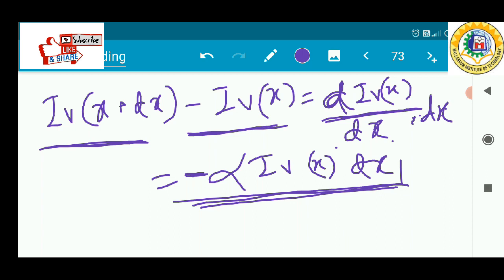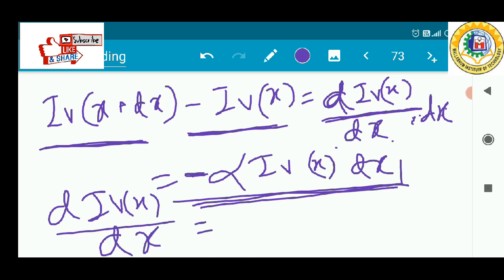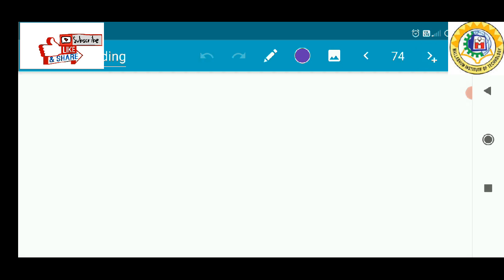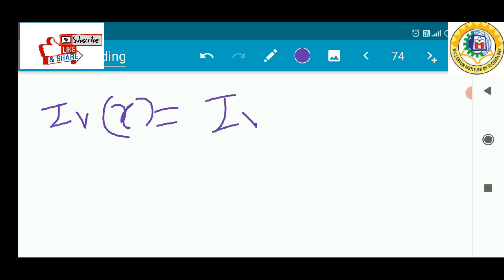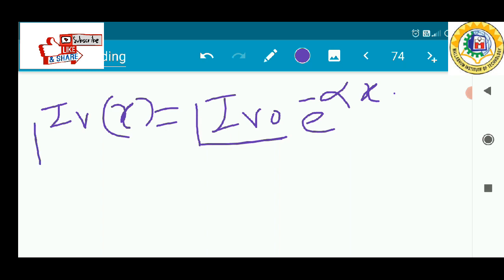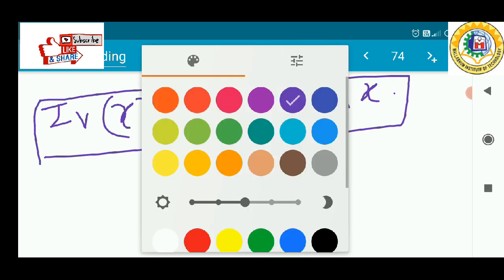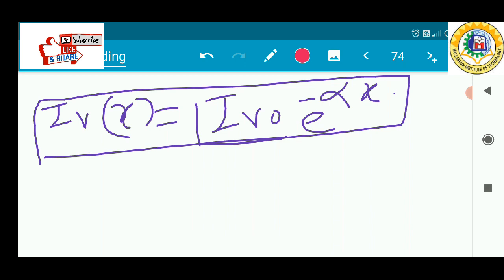So dI_v(x) divided by dx equals minus alpha into I_v(x). If you solve this equation, then your solution will be I_v(x) equals I_v0, this is the initial photon energy, times e to the power minus alpha x. So this is the actual expression for the photon energy. The intensity of the photon flux decreases exponentially with the distance through the semiconductor.